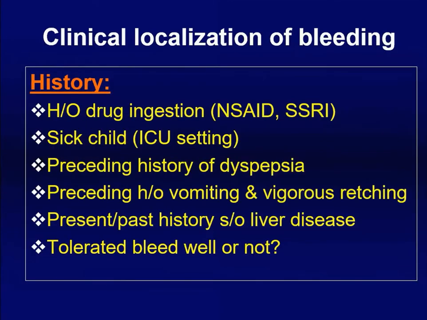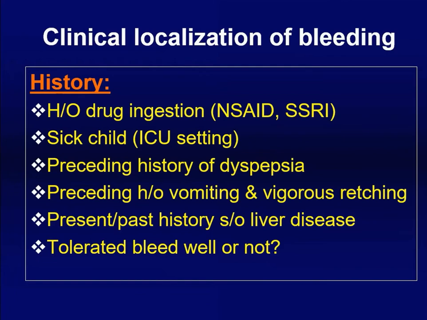While taking history, we can get some idea about the etiology of GI bleeding. If there is a history of drug ingestion like NSAID, obviously you think about ulcer disease; a sick child in ICU setting, stress ulcer bleed. If there is a preceding history of dyspeptic syndrome, you think about peptic ulcer disease. If there is a history of vigorous retching and vomiting followed by bleeding, then you think about Mallory-Weiss tear.